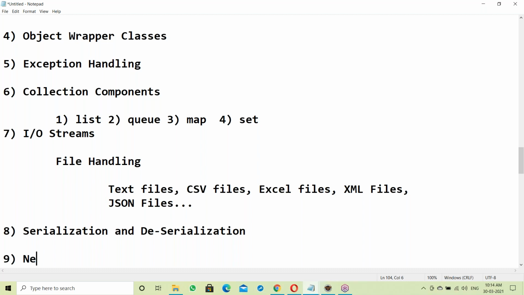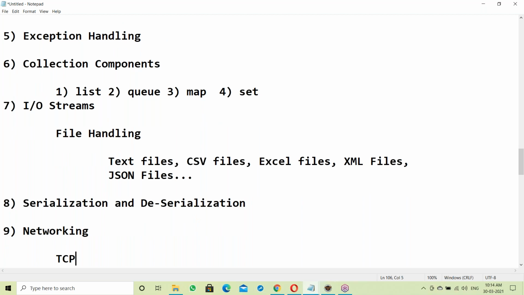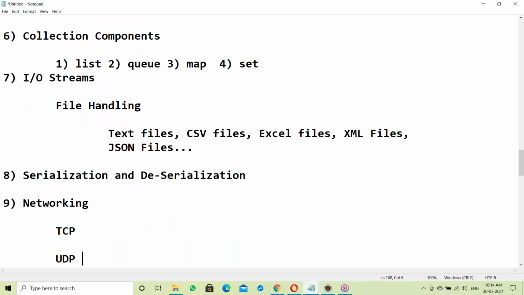After that, next, networking concept here. In networking, TCP and UDP applications. TCP is one-to-one communication, like a chatting application. We'll be discussing one chatting application. I'll explain how to build a WhatsApp kind of chatting application. In WhatsApp, we are chatting, right? So how to develop that kind of application, we'll discuss.